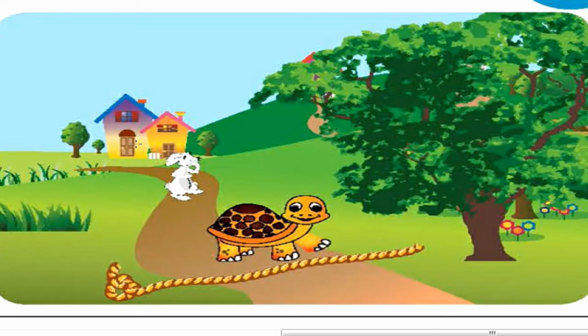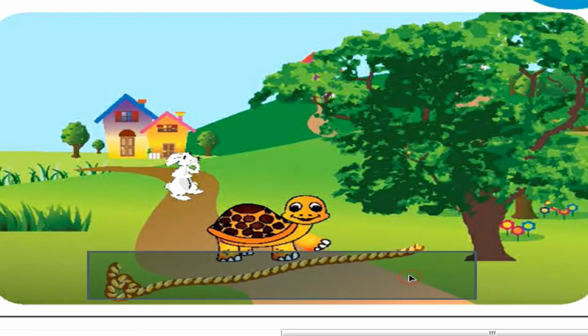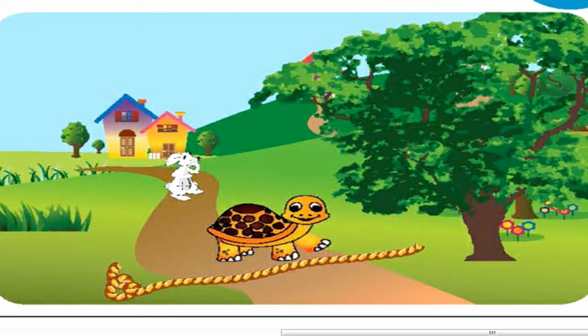Where is the tortoise? The tortoise is near to the finishing line. See the rabbit. It is far from the finishing line. Where is the rabbit? It is far from the finishing line.